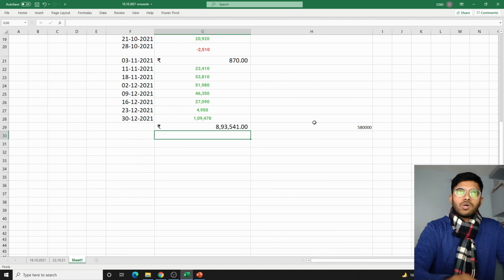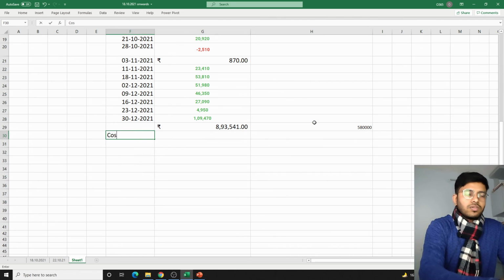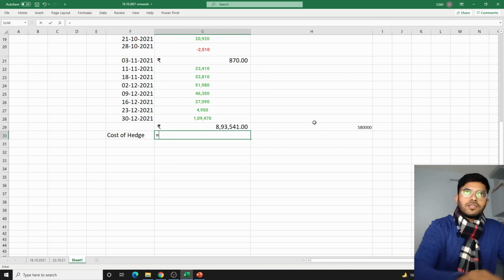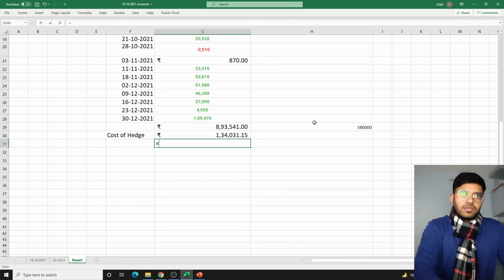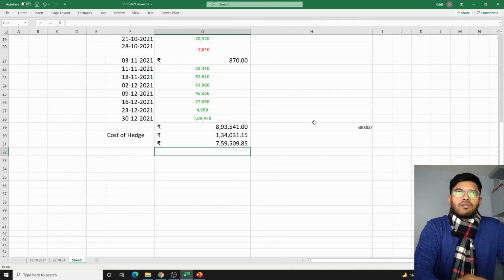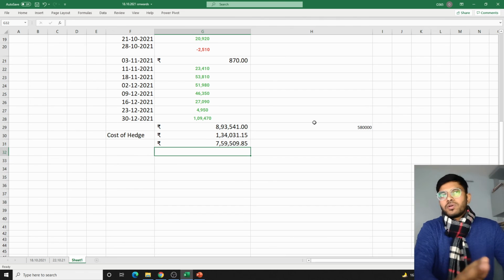sorry, we have to also downscale this for the cost of hedge, which would be around 15% of this. 15% is the cost which we very respectfully allow for the market to take from us. So this is the cost of the trade we have to account for, and there can be some brokerage charges and all.